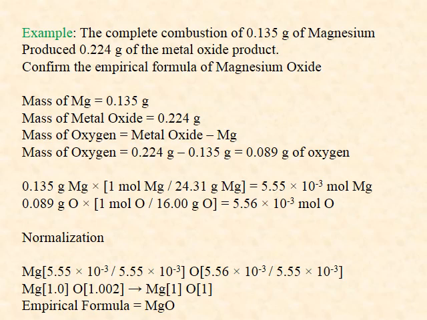The next step is what we call normalization. Here we take the ratio of the number of moles, using the smallest number as the divisor of both quotients. After doing this procedure, one of the quotients will always be equal to 1, while the others will be equal to 1 or larger. Here we have an instance where both quotients are equal to 1, after rounding off.